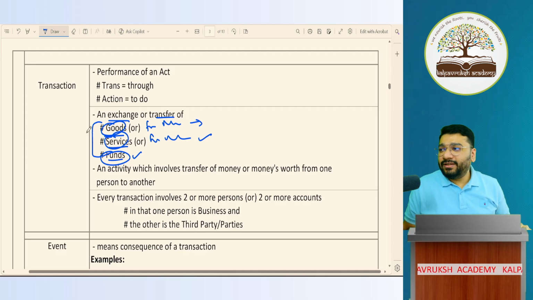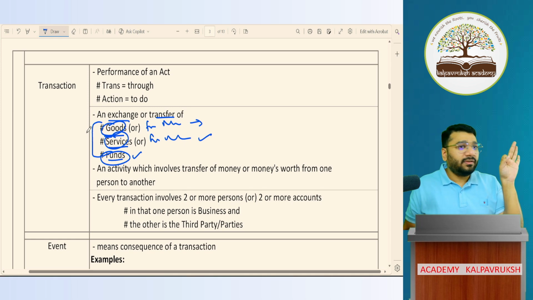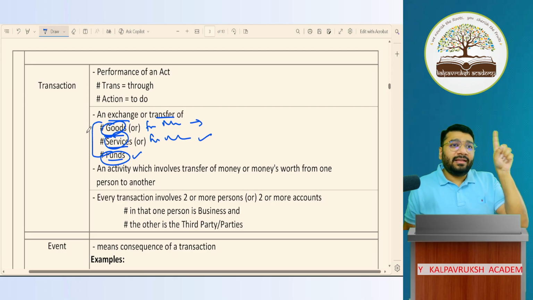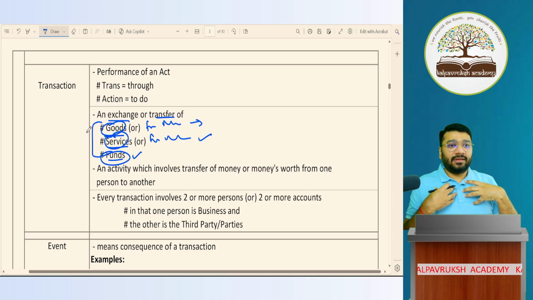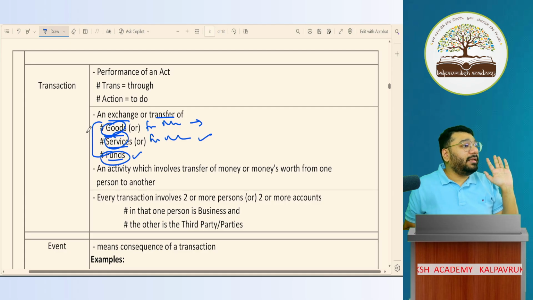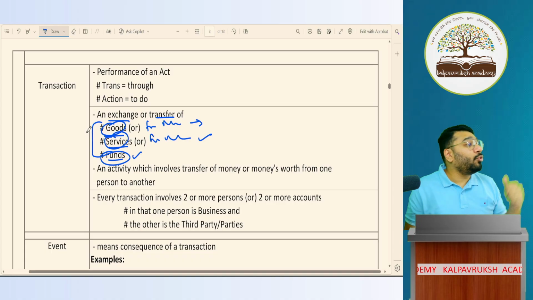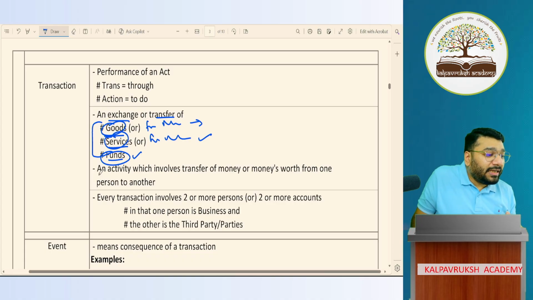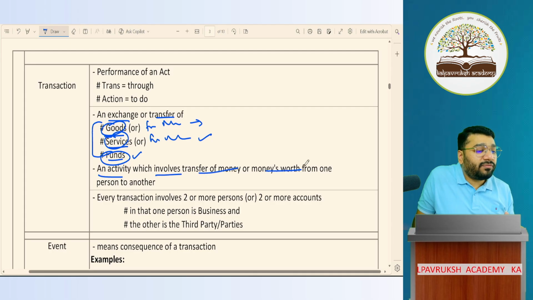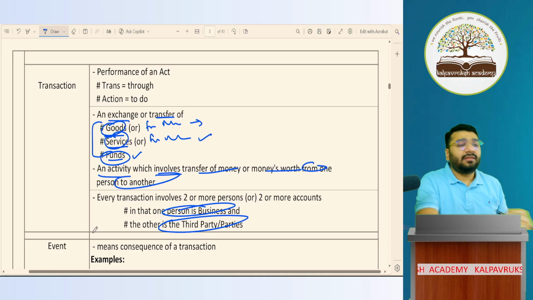Now, what is a transaction? Exchange of goods or services or funds between two parties. In that, one party is the business and the other is a third party, because I cannot do a transaction with my own self. I need a third party with whom I can do the transaction. It is an activity which involves transfer of money or money's worth from one person to another.